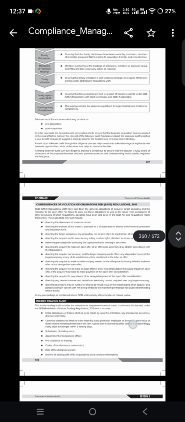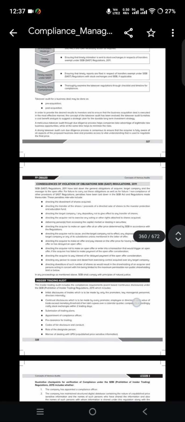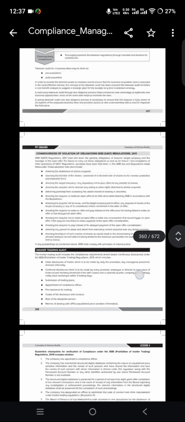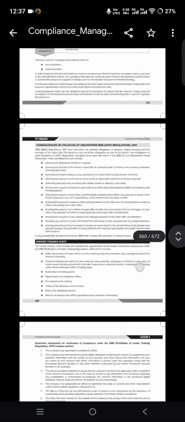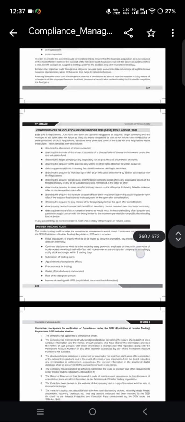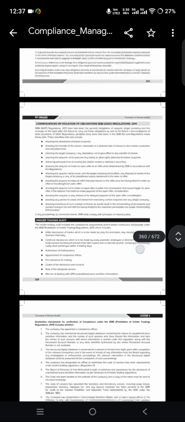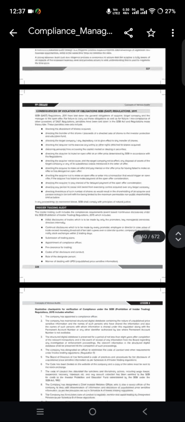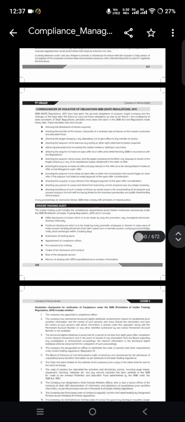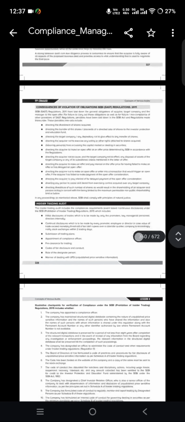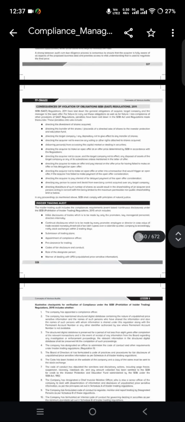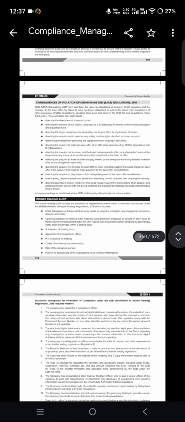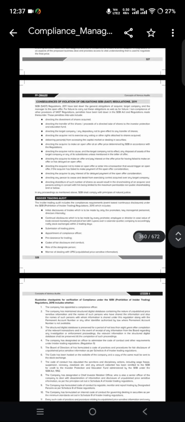Company to accordingly notify stock exchange within 2 trading days. Next, submission of trading plan, appointment of compliance officer, pre-clearance for trading, code of fair disclosure and conduct, role of designated person, manner of dealing with the UPSI. So, first, initial disclosure, continual disclosure, trading plan, compliance officer, pre-clearance, code of fair disclosure, role of designated person, manner of dealing